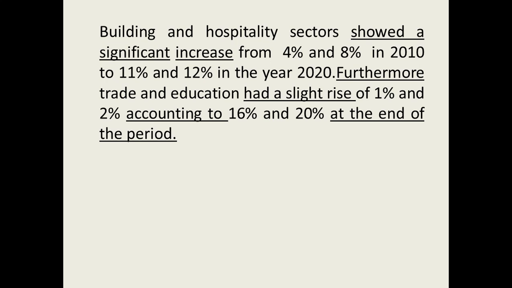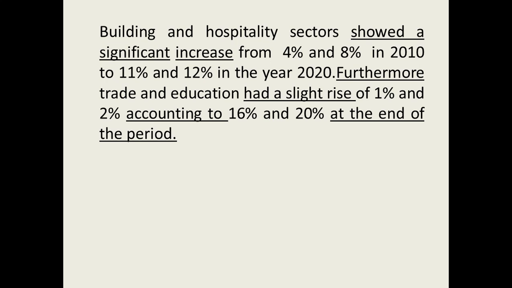In the first pie chart, it was 4% and 8% regarding building and hospitality, and it increased to 11 and 12% in 2020. Building and hospitality sector showed a significant increase, or you can write showed an enormous growth, substantial growth, significant growth. Alright.